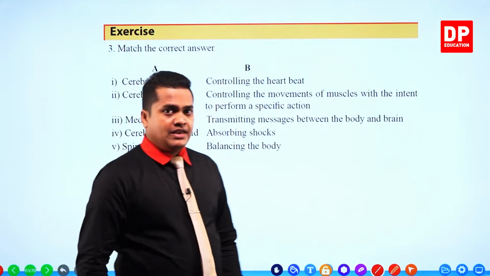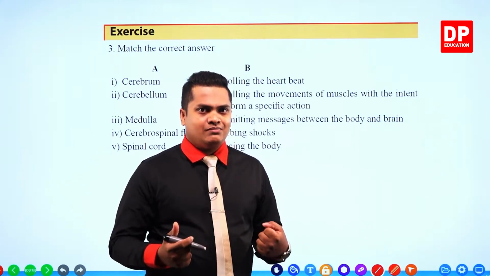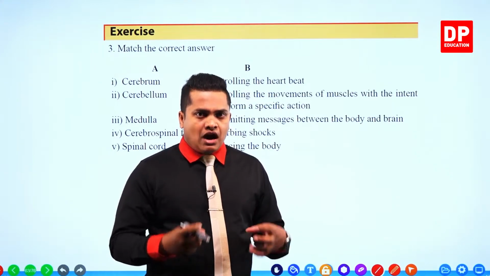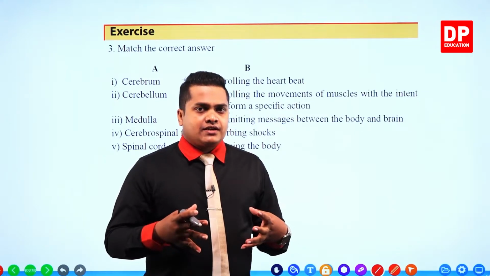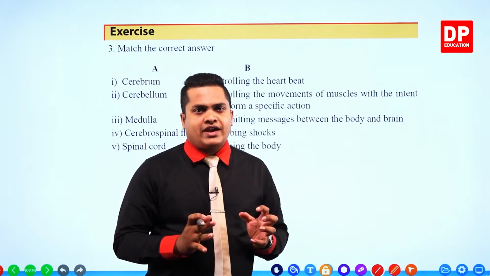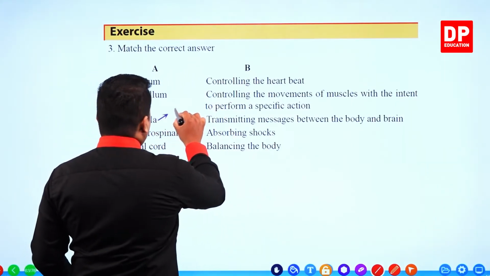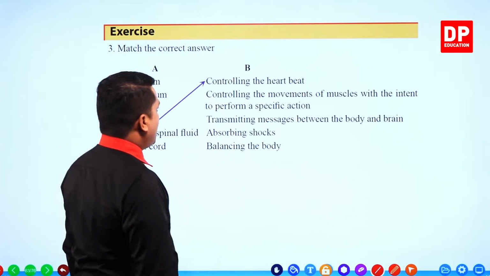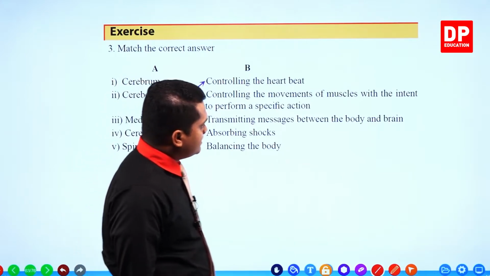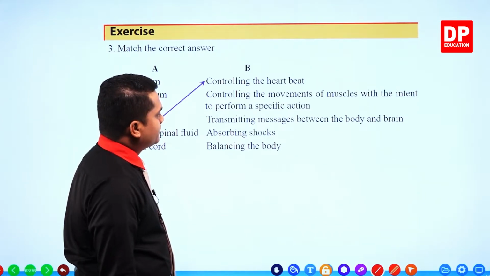Heartbeat is an involuntary action. We can't control the heartbeat by thinking. Just by thinking we can't stop it. So therefore, this rate of heartbeat is an involuntary action. All involuntary actions are controlled by the medulla. So medulla controls the heartbeat rate.